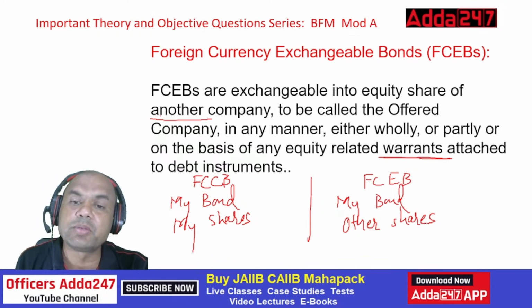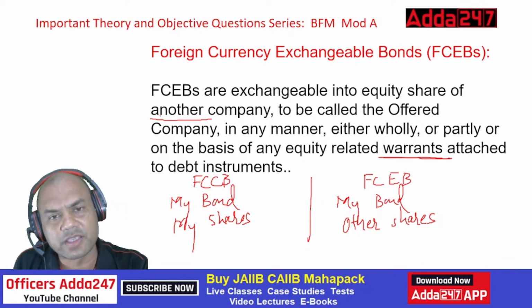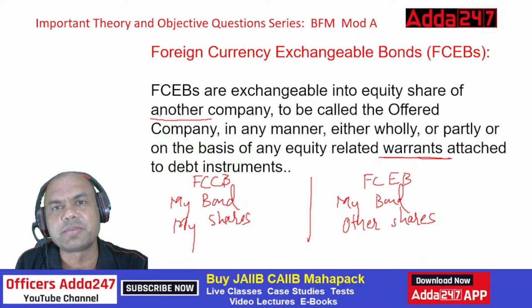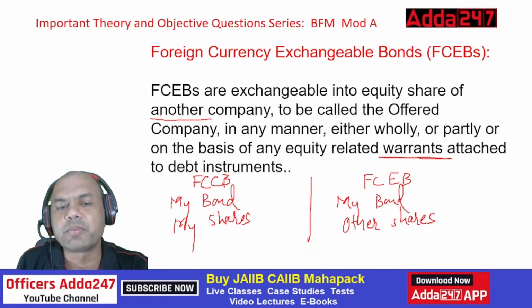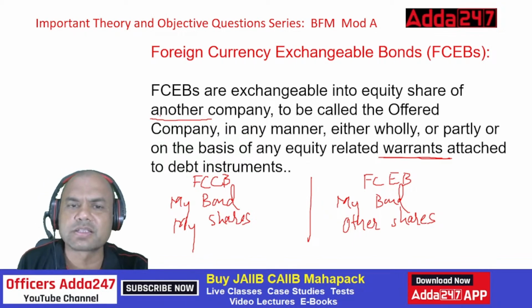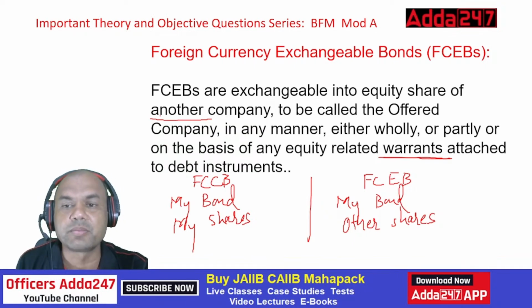So get the logic clear, okay? FCCB and FCEB are roughly the same, 90% they are the same. Only 10% differences. Here, my bond, my shares. There, my bond, other shares. Sister shares or brother shares, whatever you can say. Sister concern, brother concern, you can say anything. Another company, that is called the offered company.